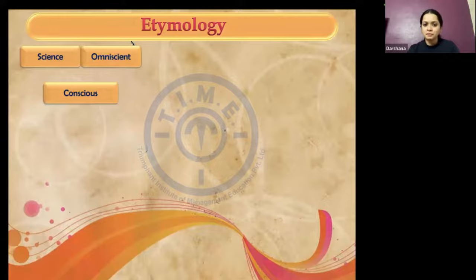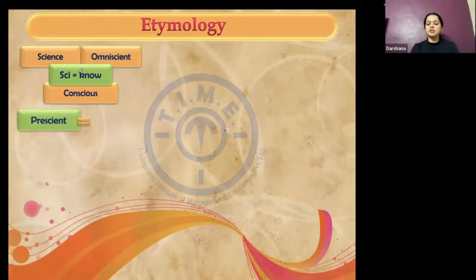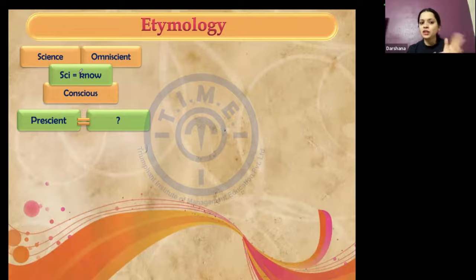To be conscious of something means when you're aware of something, when you know something. Correct. So let's look at the root of it: sci, which means to know. Now try and give me the meaning of this particular word. Break it into roots. Correct. Pre is one root and sci is another root. Pre means before and sci is to know. So to know things beforehand is when you are prescient.